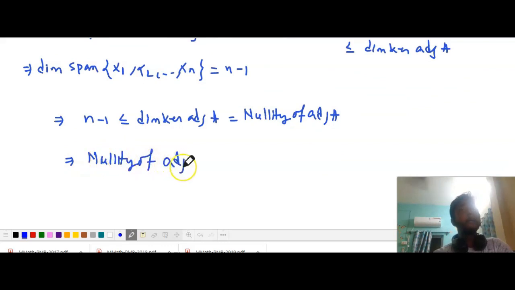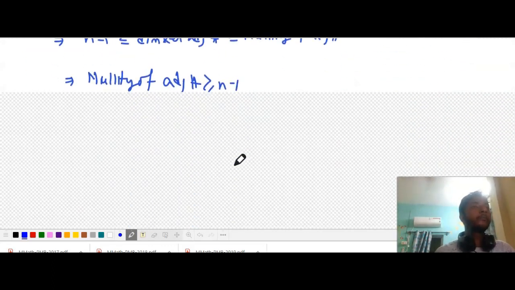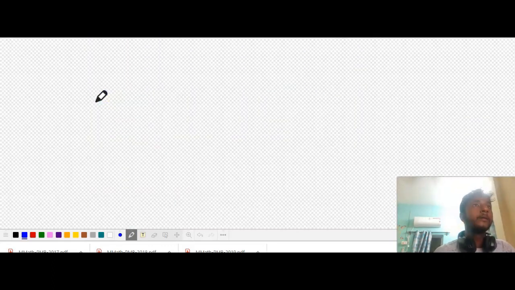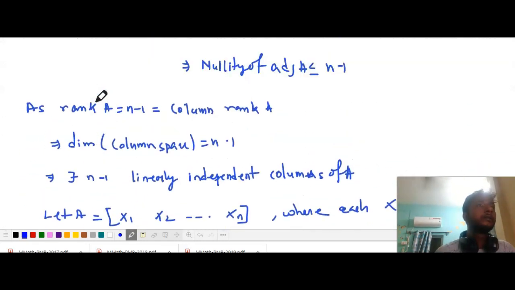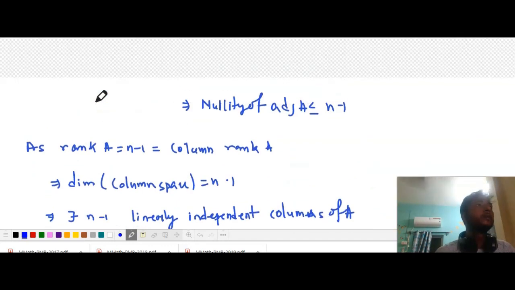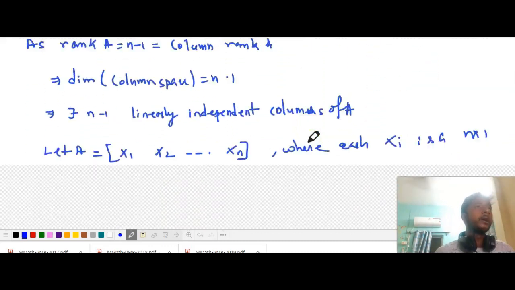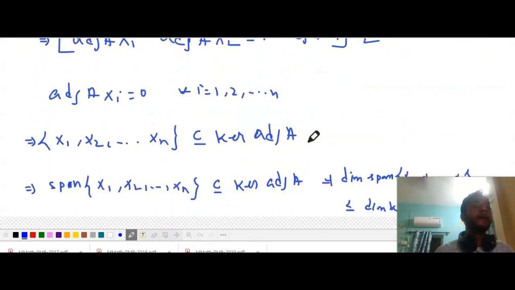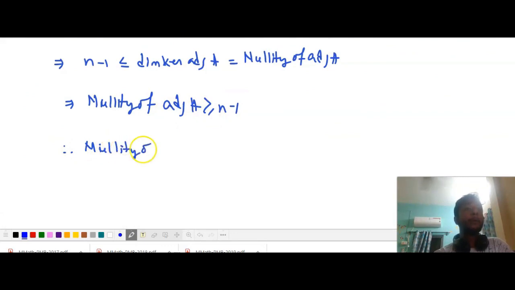Nullity of adjoint A is greater than or equal to n minus 1, and we already proved that nullity of adjoint A is less than or equal to n minus 1. So from this we can conclude that nullity of adjoint A is equal to n minus 1.